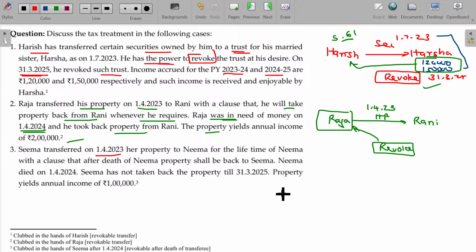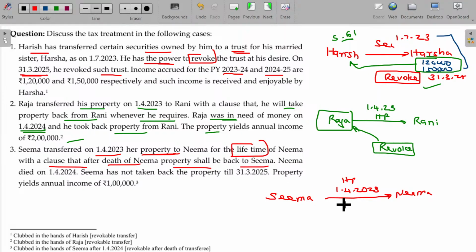Seema transferred on 1/4/23 her house property to Neema for the lifetime of Neema, with a clause that after death of Neema property shall be back to Seema. So it is also revocable, revoke only after death.